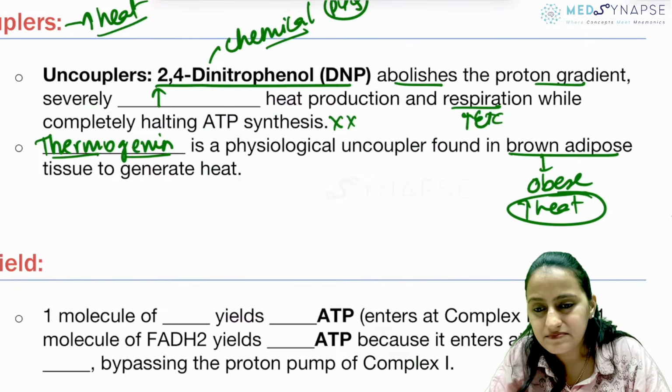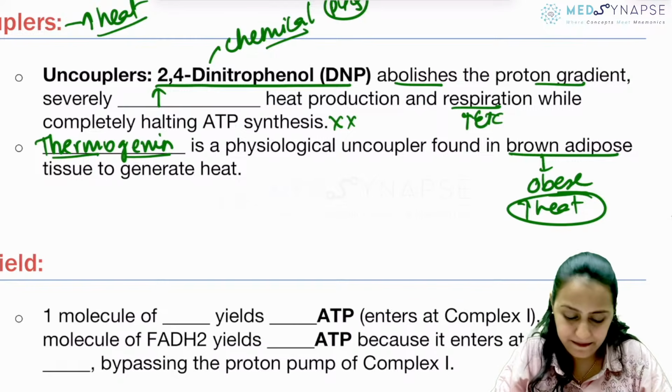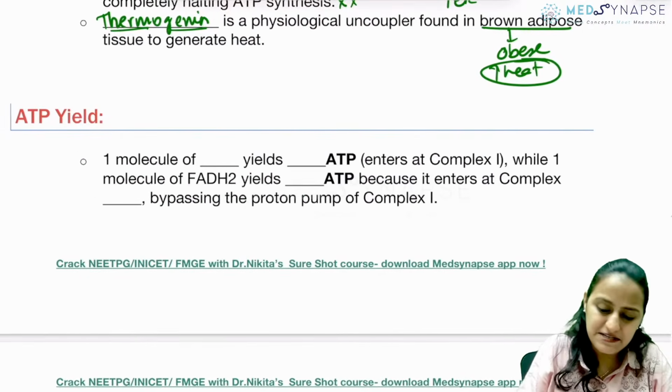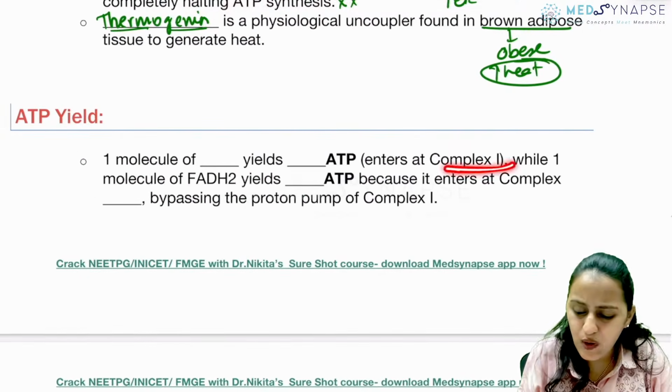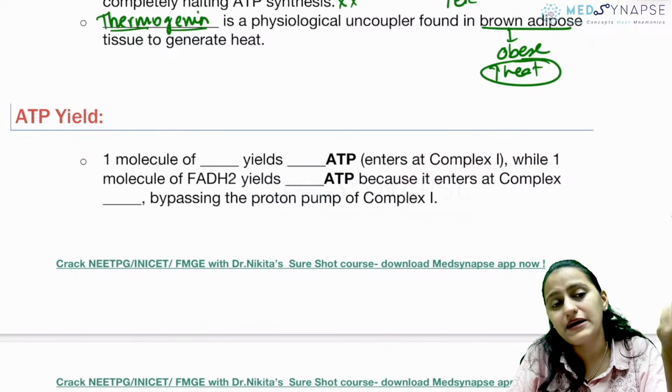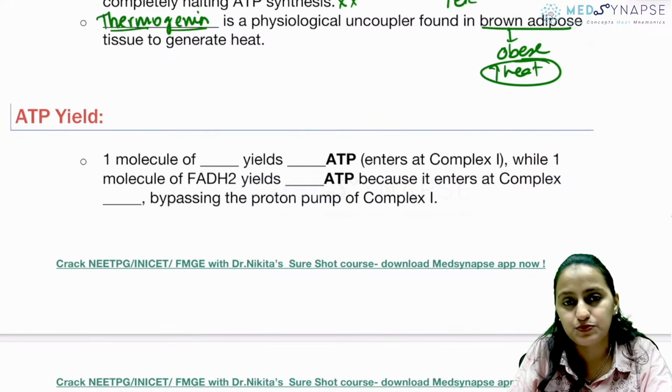Okay, is this clear with everyone? Going to ATP. ATP yield, what compound enters at complex 1? Is it NADH or FADH2?